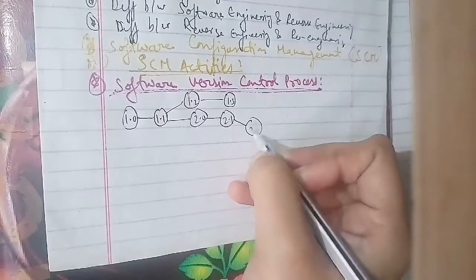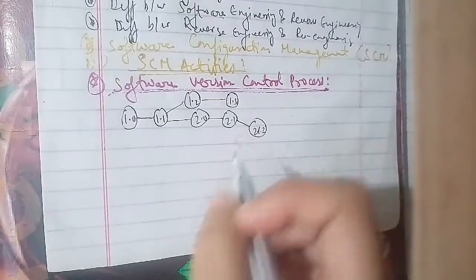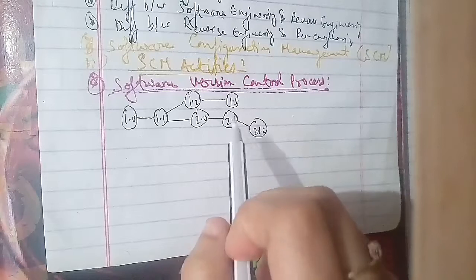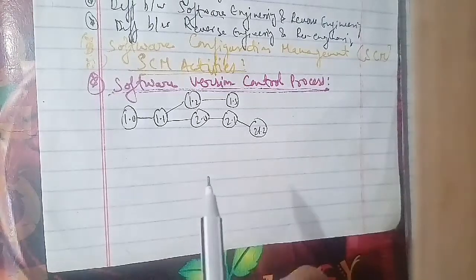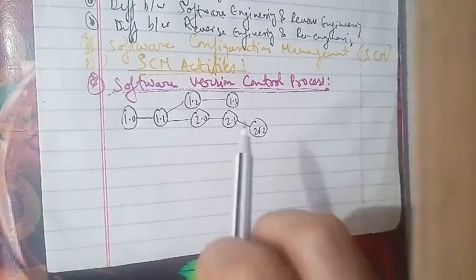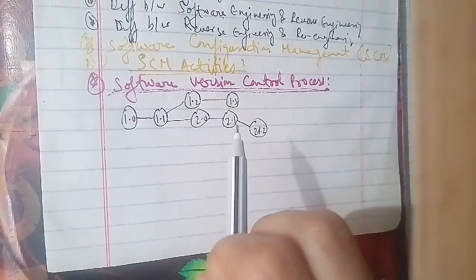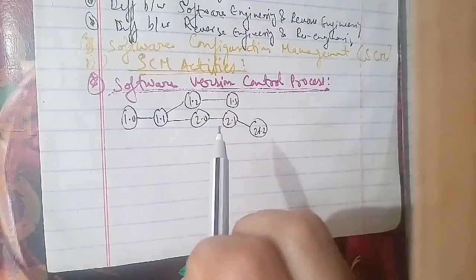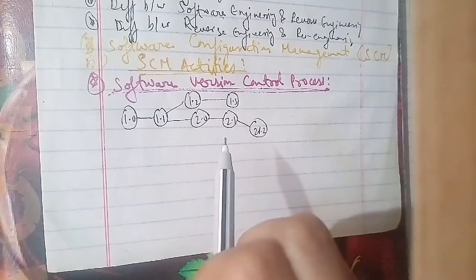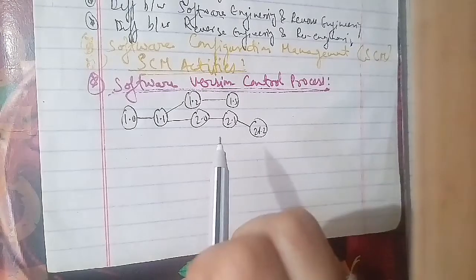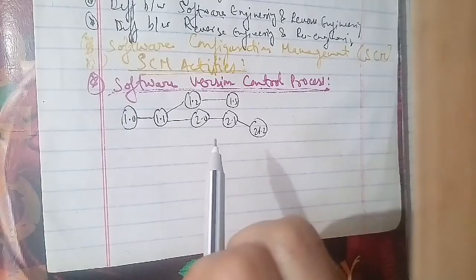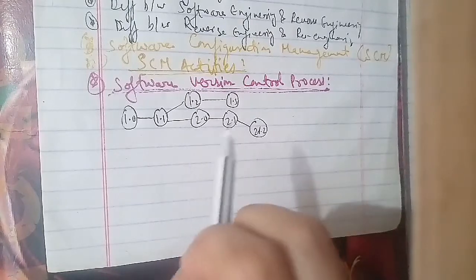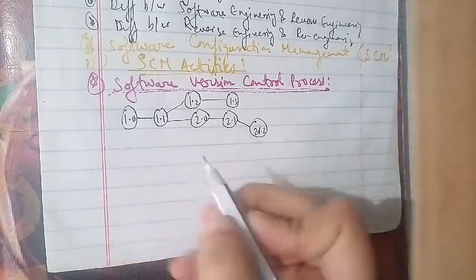Now we will talk about another topic, which is the overview of the CASE tool. The question is: define the structure of CASE tools. This has been asked 2 times in the examination paper for 5 marks, and the overview of the CASE tool has been asked 1 time in the examination paper for 5 marks. In total, it has been asked 3 times. We'll talk about the structure and overview of CASE tools.